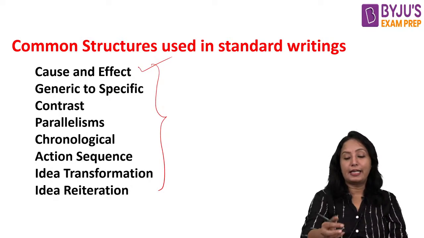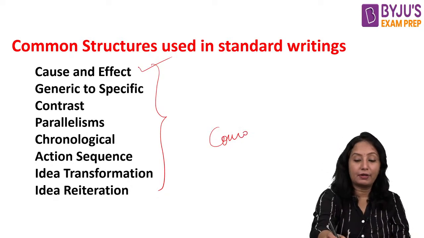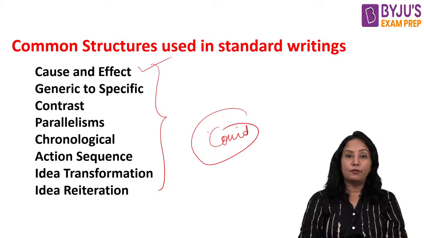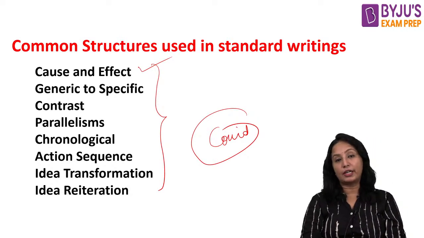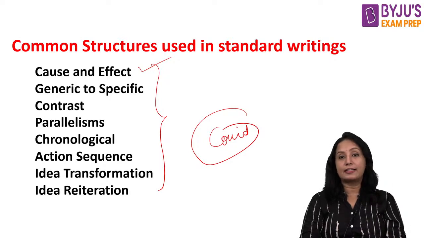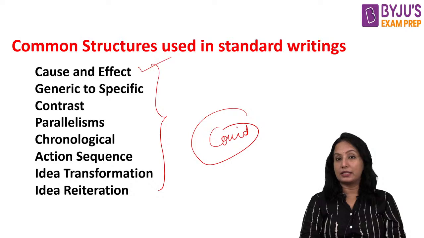For example, if I am talking about COVID, in one paragraph itself I will be talking about what were the causes that this infection came into existence and how it spread. That means the causes for its spread as well as its existence I will be talking about.